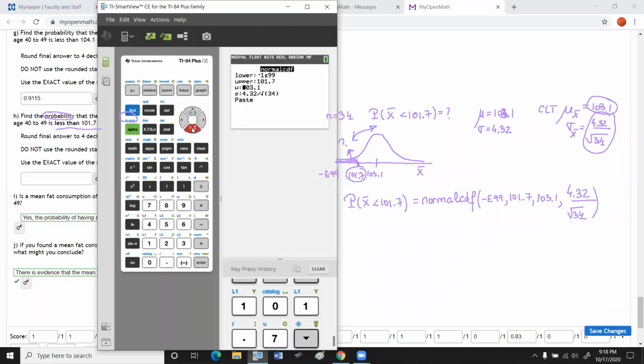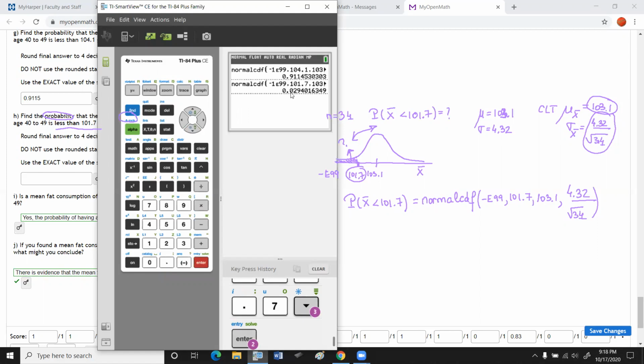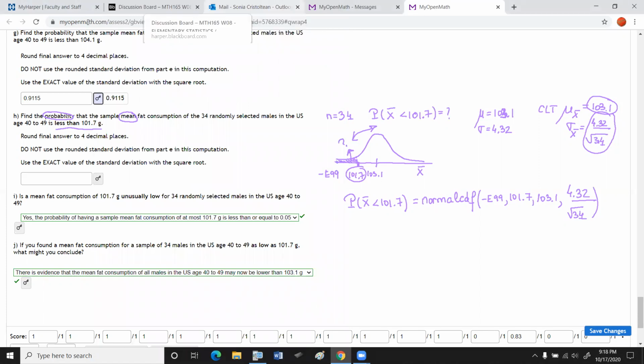The mean is 103.1, and the standard deviation, copied from before. So here we go. So the answer is 0.0294, rounded to 4 decimal places. I put it right here, 0.0294. Click the answer. This is the correct answer.